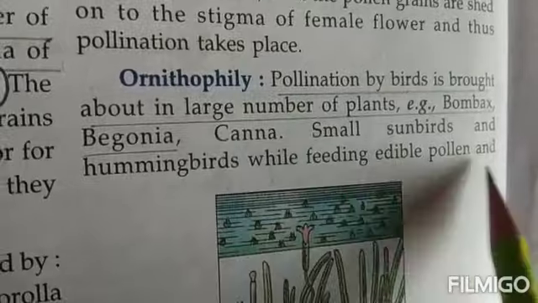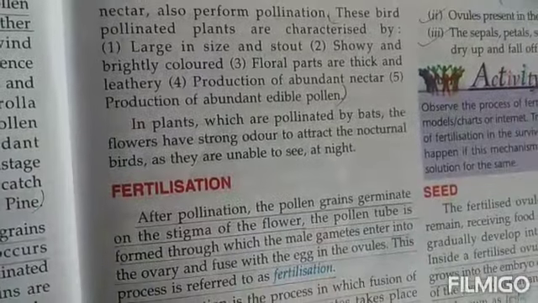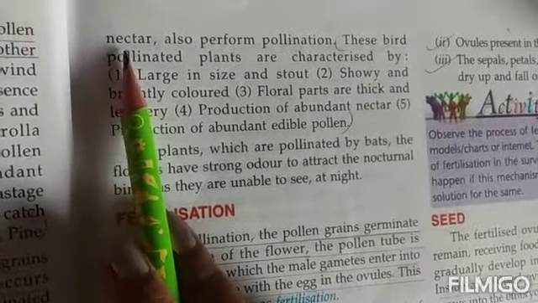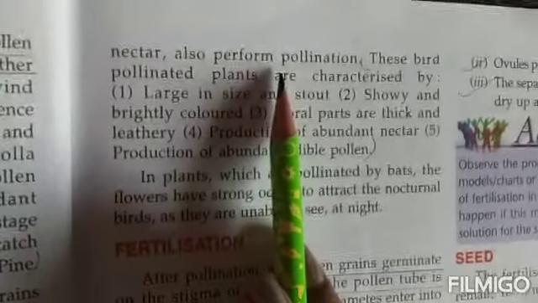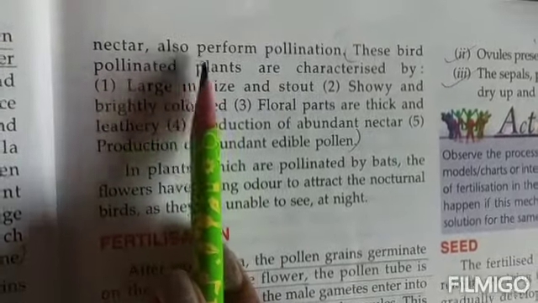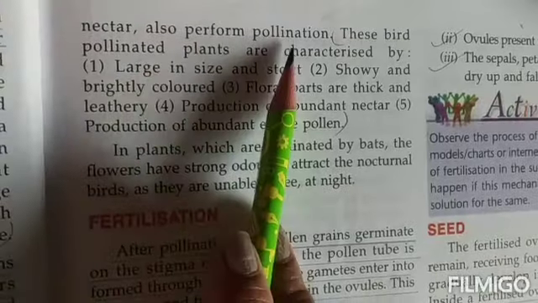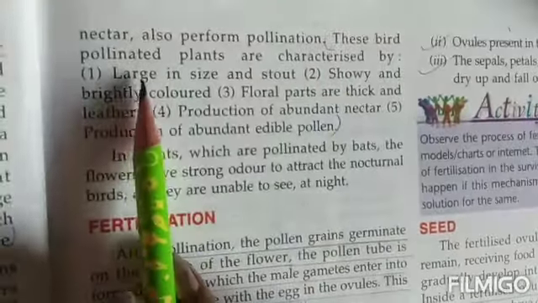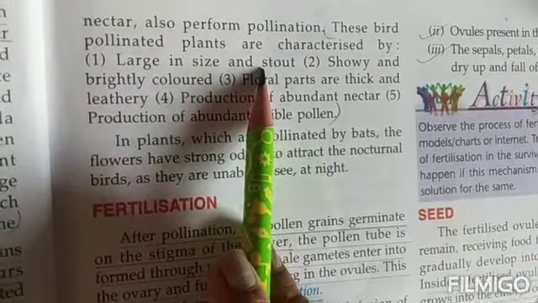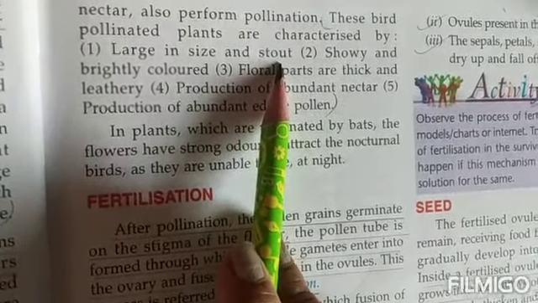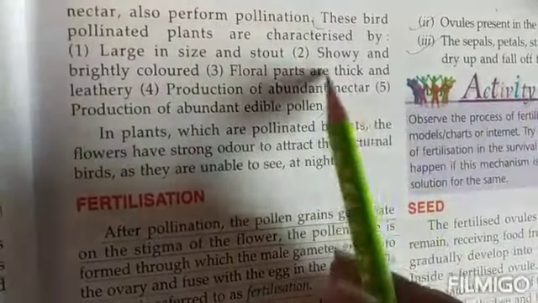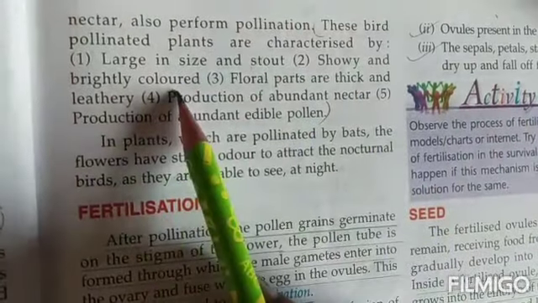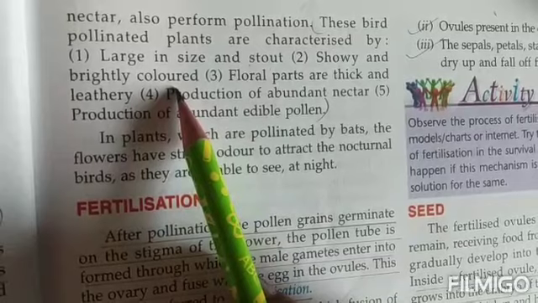When they eat the pollen grains and the nectar, they come to the flowers in order to eat both, and then they also help in pollination. Characteristics of the plants are: the flowers have to be large in size and stout. That means they have to be a little more broad and fat. Showy and brightly colored. Then only the birds will get attracted to the flower.